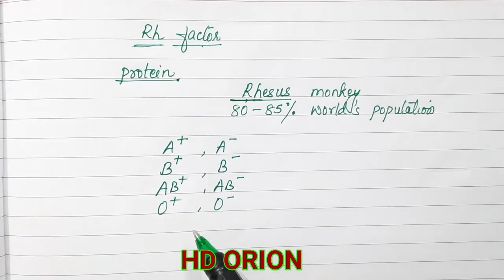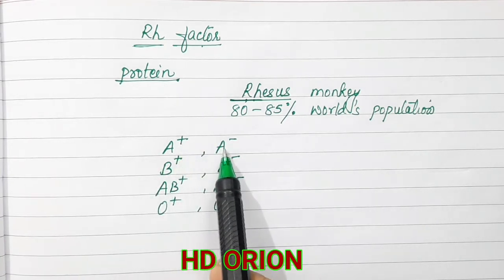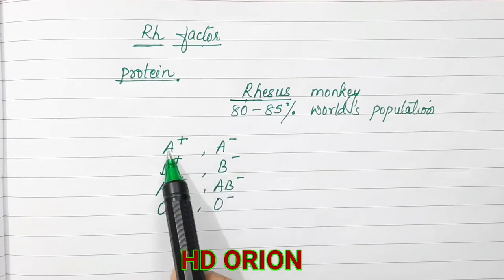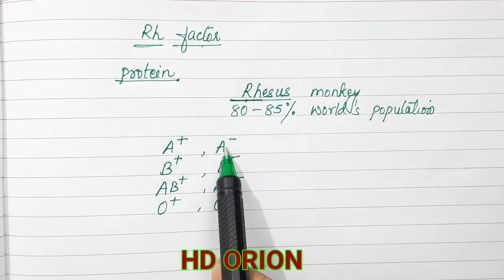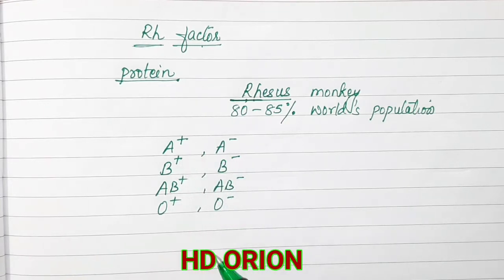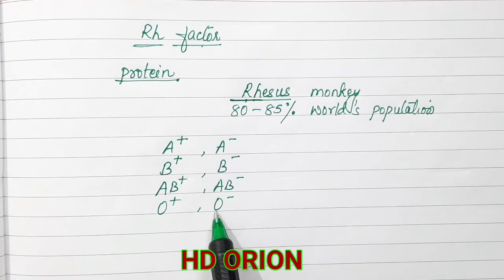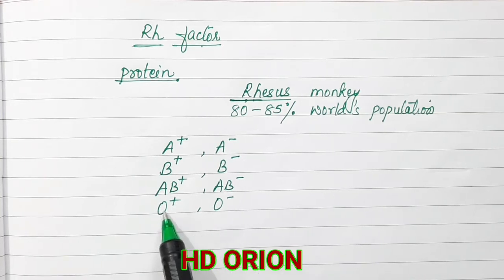So Rh factor is also helpful in determining compatibility, because a positive blood group cannot be given to a negative recipient. So if this is the donor, this cannot be the recipient on the basis of the Rh factor. Because there is no antigen present on blood group O, it is known as the universal donor.